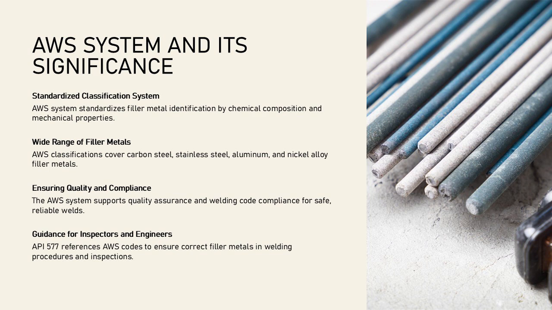This system ensures consistency in material selection, facilitates compliance with welding codes, and supports quality assurance processes. API 577 references AWS classifications to guide inspectors and engineers in verifying that the correct filler metals are used for specific welding procedures. Proper interpretation of these codes is vital for achieving desired weld properties and preventing failures in service.